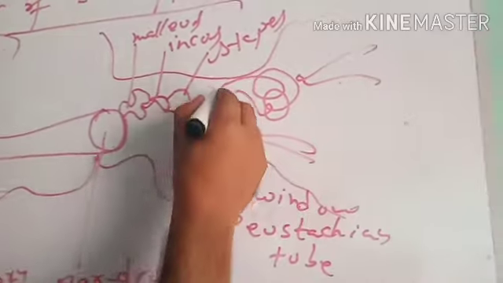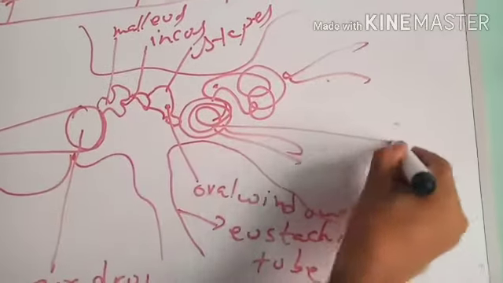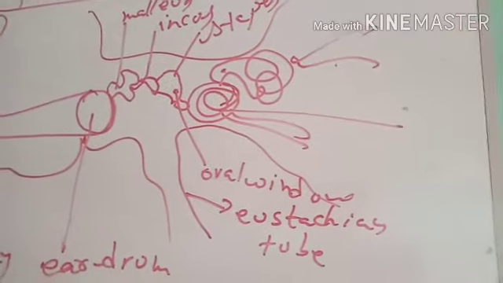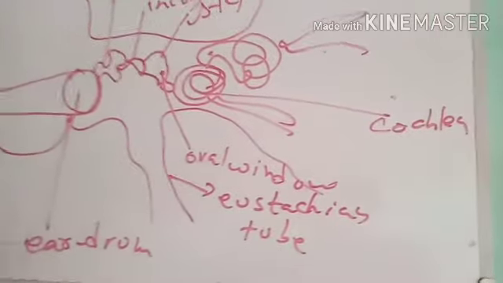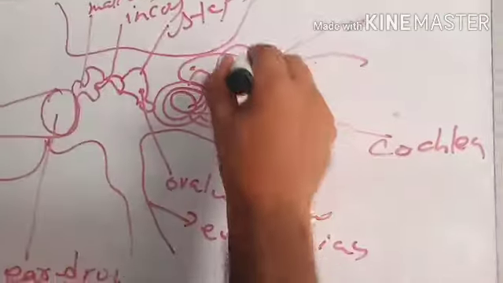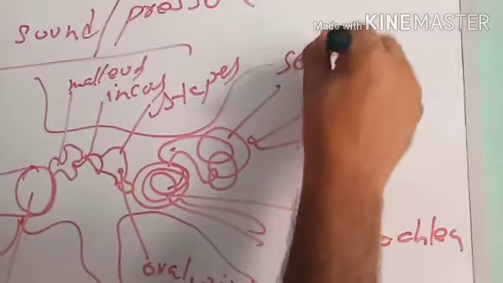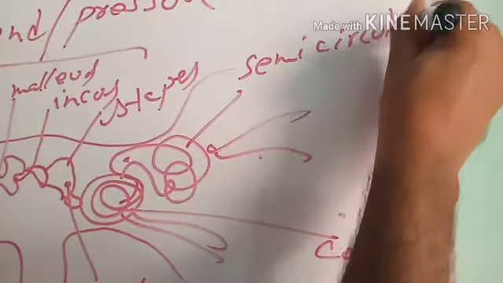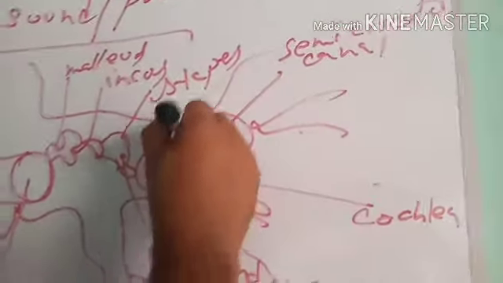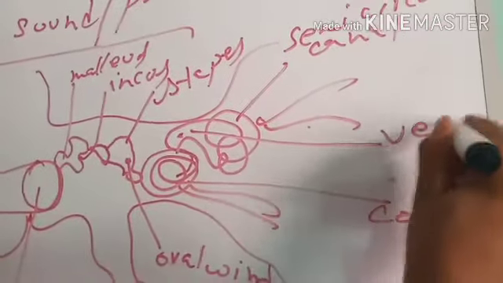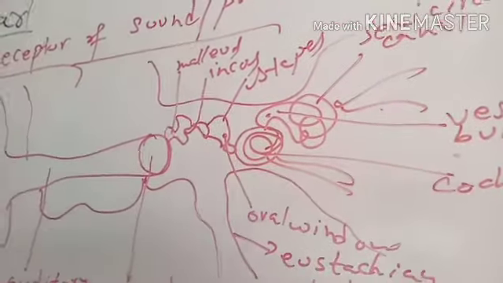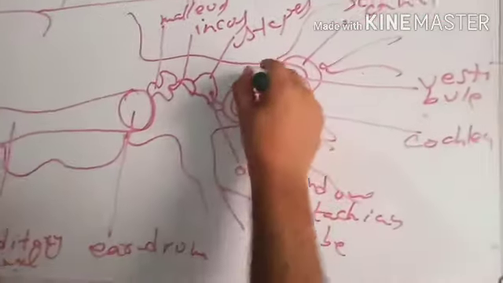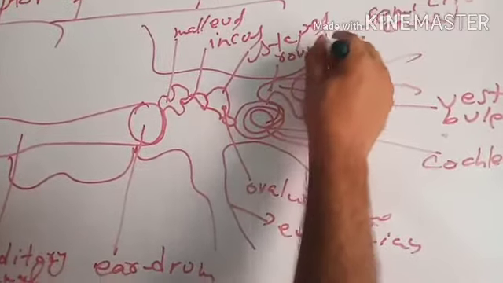Now this round coiled structure of internal ear is cochlea, and these semicircular canals. Between the semicircular canals and cochlea there is vestibule. And this round structure present in the vestibule, it is called round window.